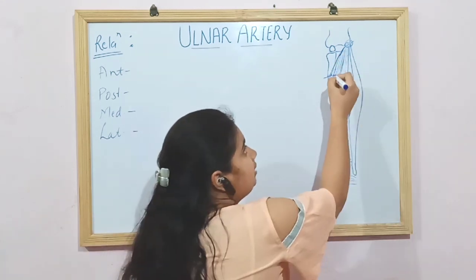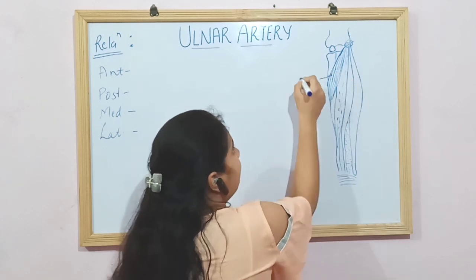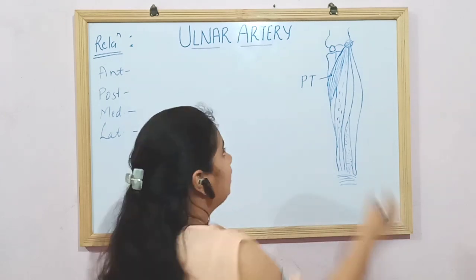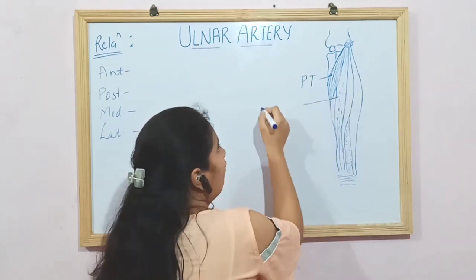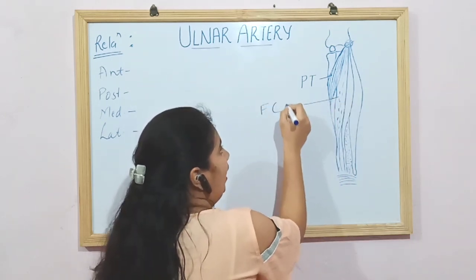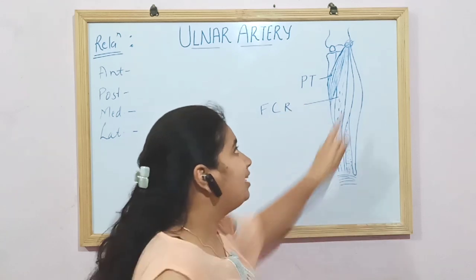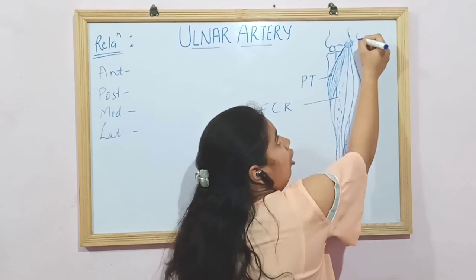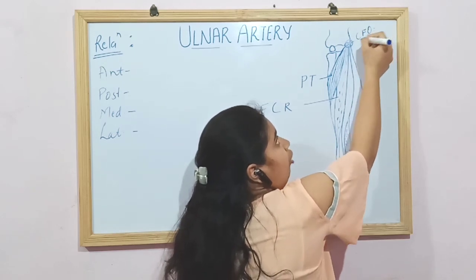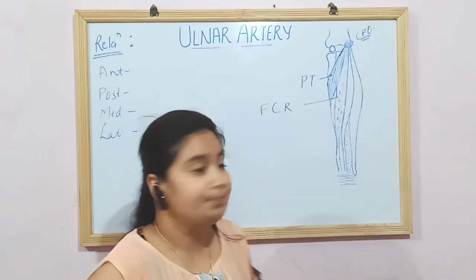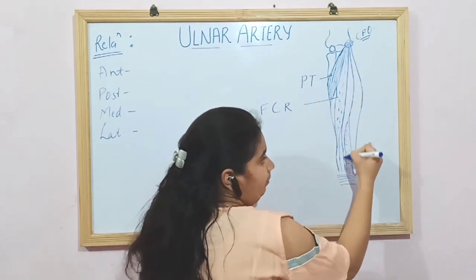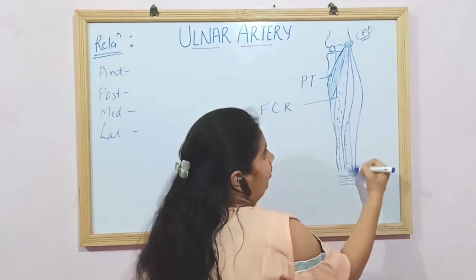So this muscle is your pronator teres muscle. This is your flexor carpi radialis muscle. All these muscles, though, are the flexor muscles arising from the common flexor origin from the medial epicondyle. This is your palmaris longus muscle, which is coming down here.